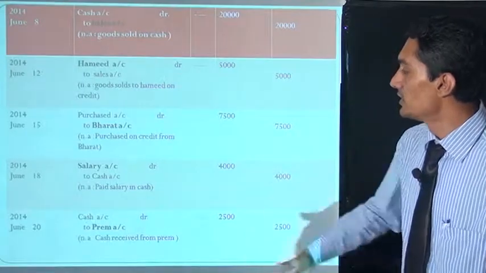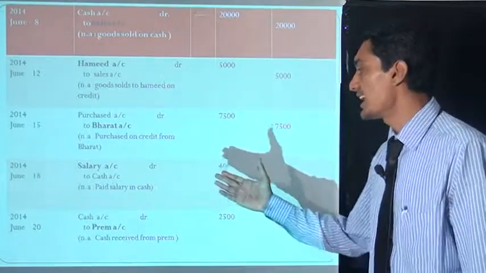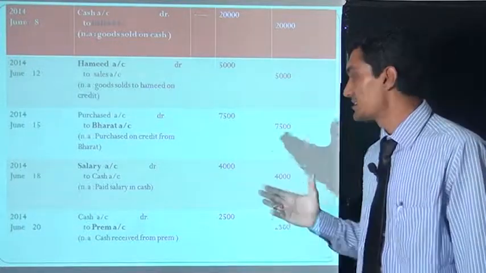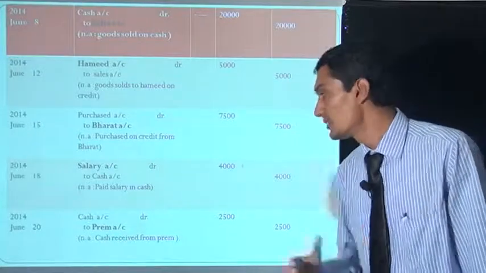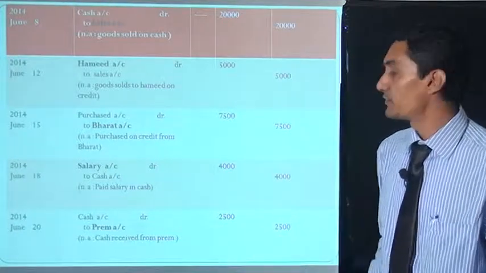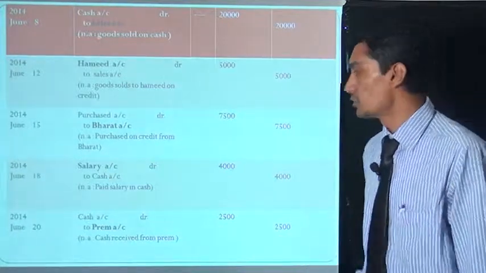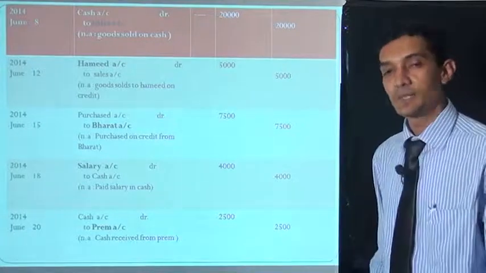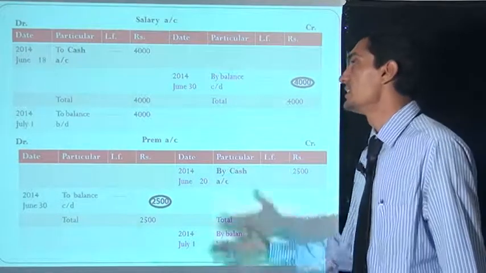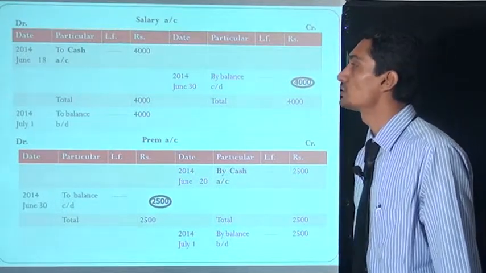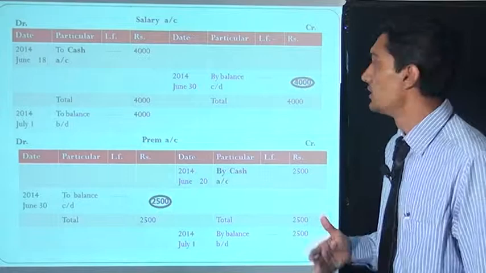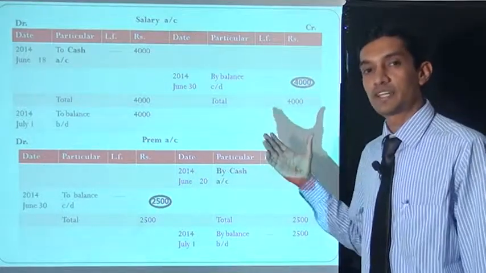We are showing June 18, 2014, salary account debit to cash account. In this transaction, in the salary account the debit side is written "to cash account 4000", and in the cash account the credit side is written "by salary account". We show this entry, first in the salary account. We are opening the salary account. This is the salary account. On the debit side the date 2014 June 18 is written, particulars "to cash account", 4000 rupees. This is the debit side of the salary account.